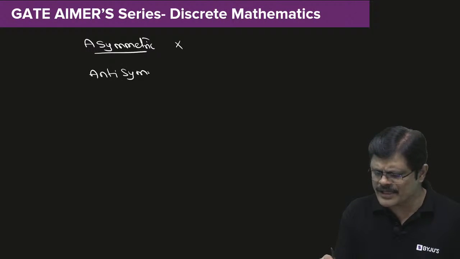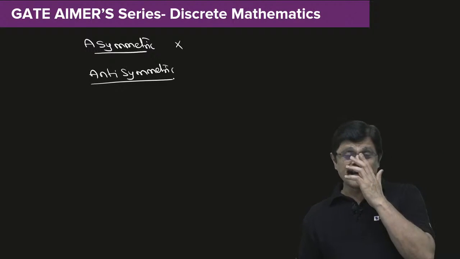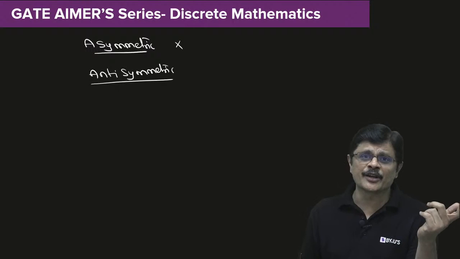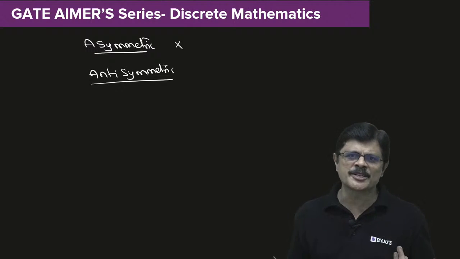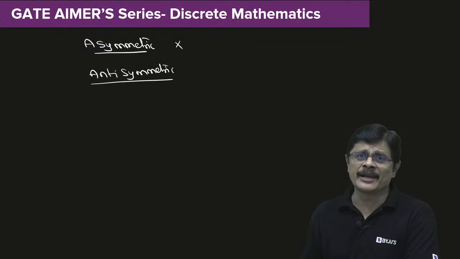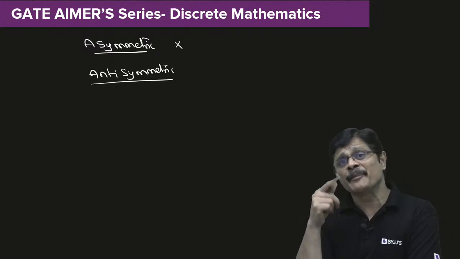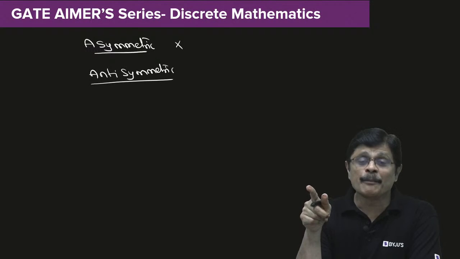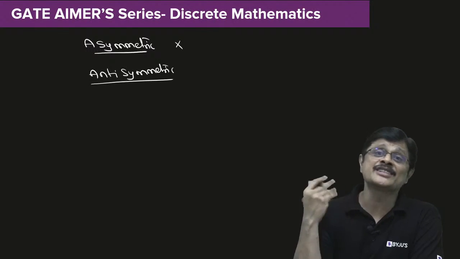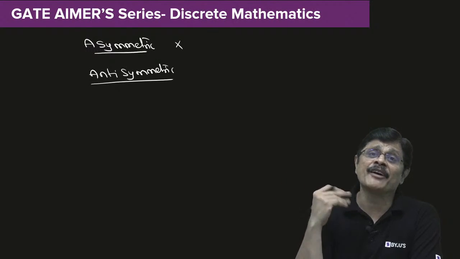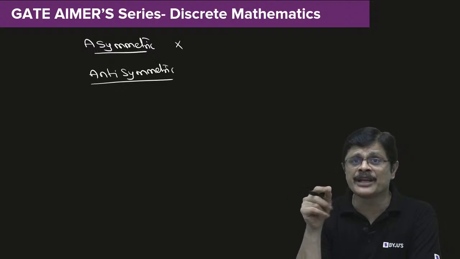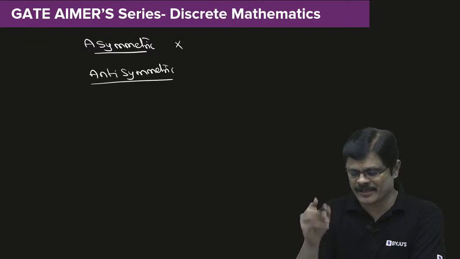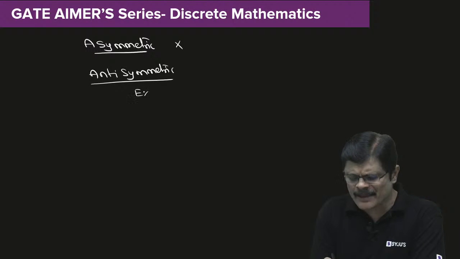Whenever you want to say it is not, you can just give one example, my dear friends. What he says is, A related to B, then B should not be related to A. But if A plus B is even, how can you say that B plus A is not even? That is not possible. Anti-symmetric means A related to B and B related to A, you have to take it, but you have to prove that they are not equal. Then it is not anti-symmetric. Whenever A related to B and B related to A can happen only when A equals B, then it becomes anti-symmetric, my dear friends. So here I'll just give you a counter example.